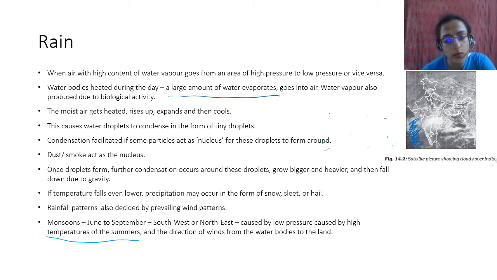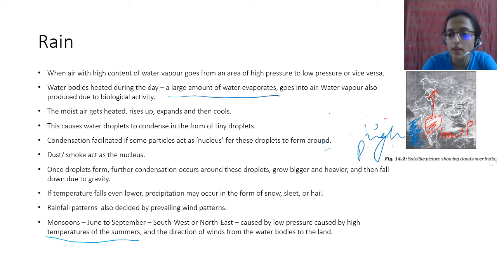So what happens is, during the summers it gets really hot, especially in these dry deciduous areas here. The temperatures can rise really high, right? So because of this, the air rises up, and as I told you, air pressure decreases. Therefore, low pressure areas are formed. Comparatively, the sea is much cooler, so there is a high pressure area here.